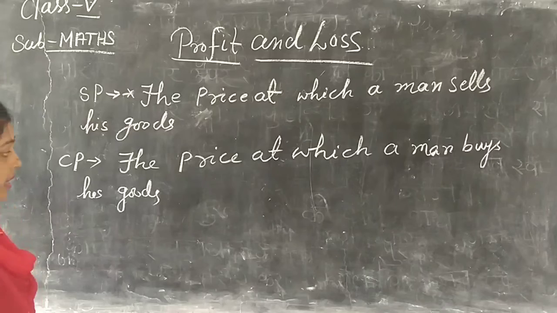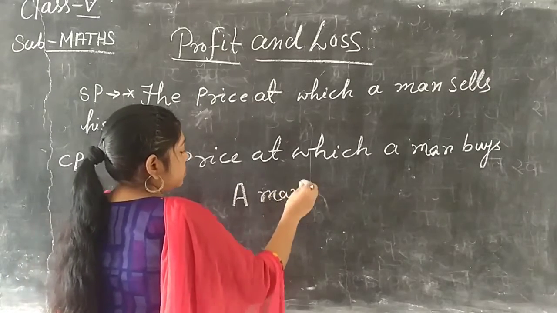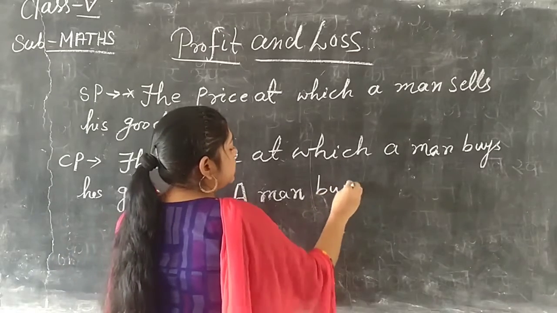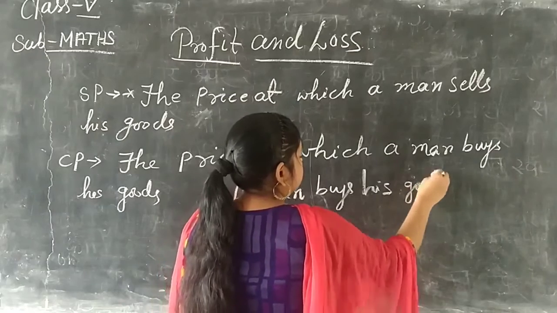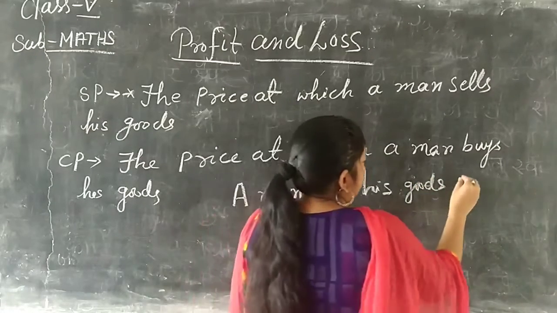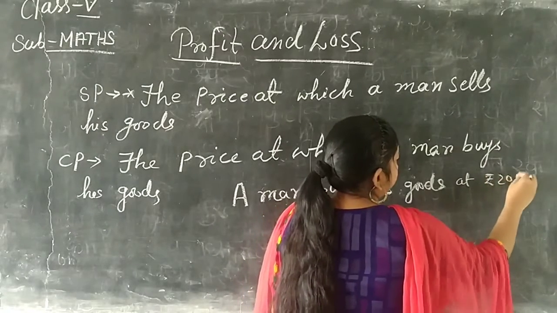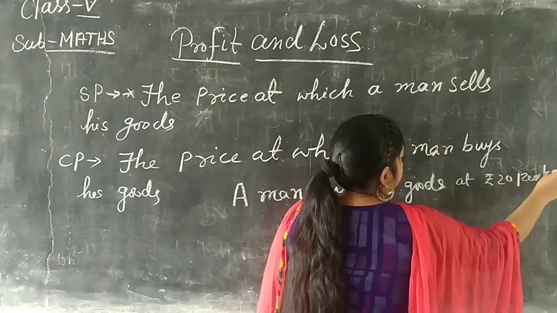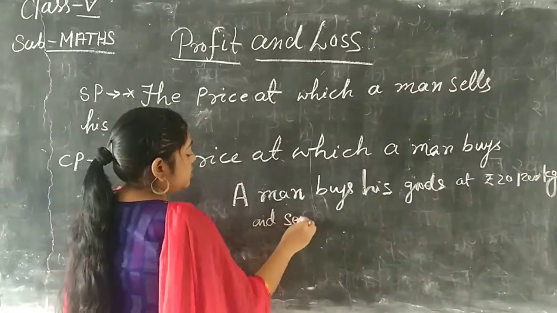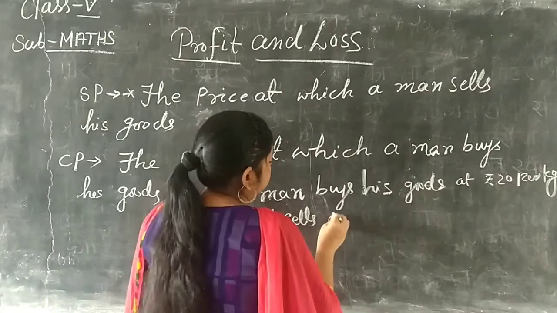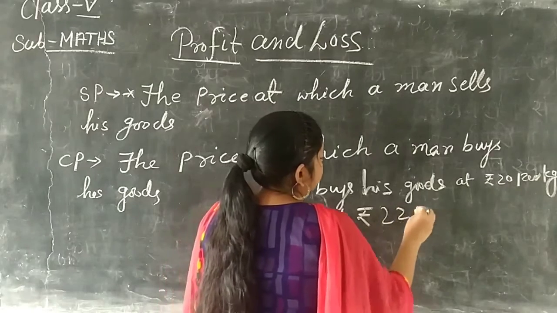For example, a man buys his goods at rupees 20 per kg and sells at rupees 22 per kg.